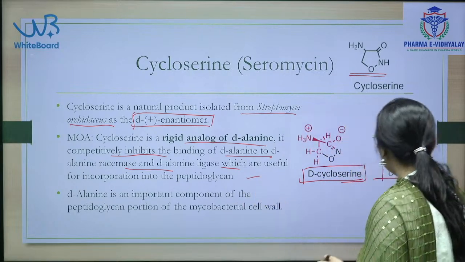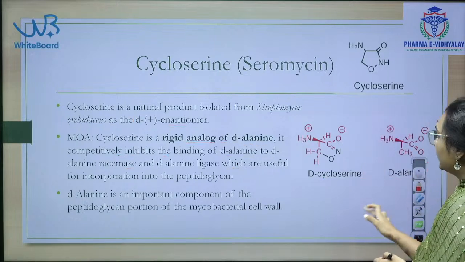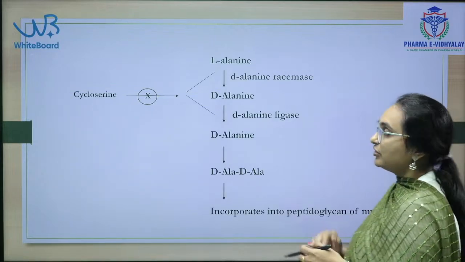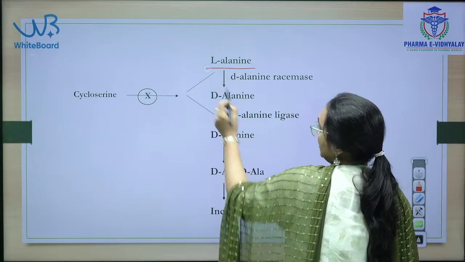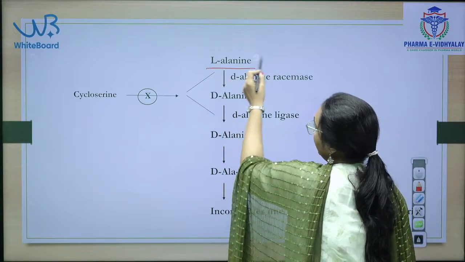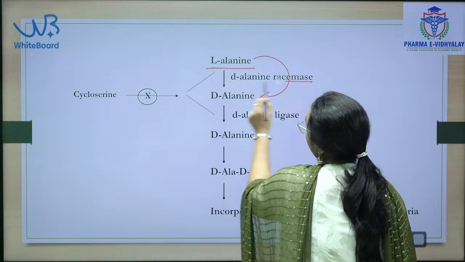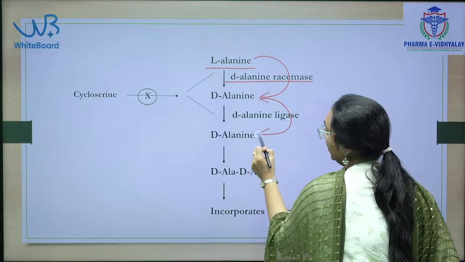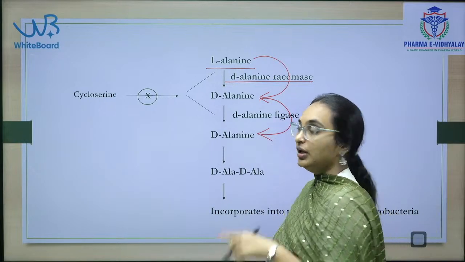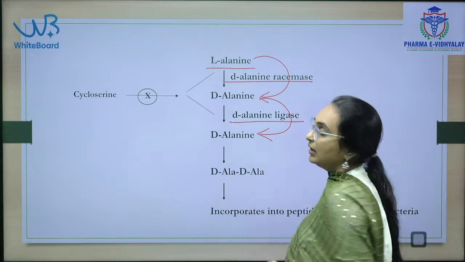D-alanine is an important part of the mycobacterium cell wall. Now, I will show you the mechanism of action. L-alanine is converted into D-alanine in presence of D-alanine racemase. D-alanine will combine with another D-alanine in presence of D-alanine ligase.